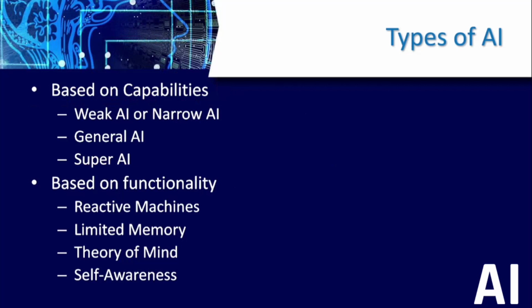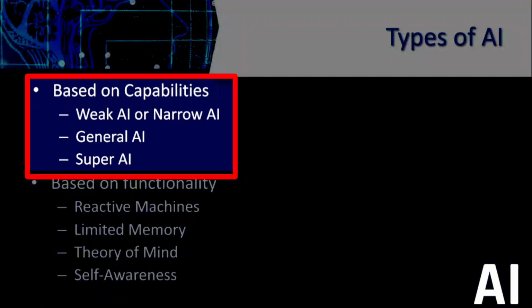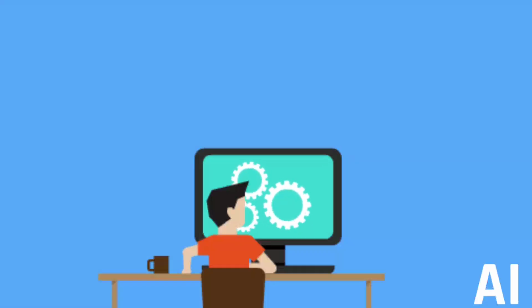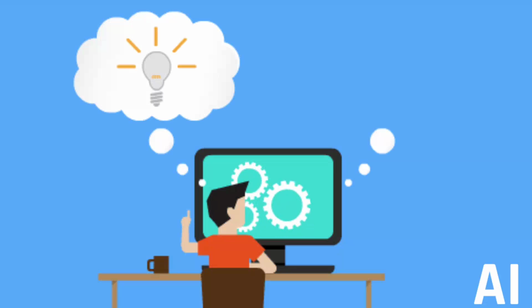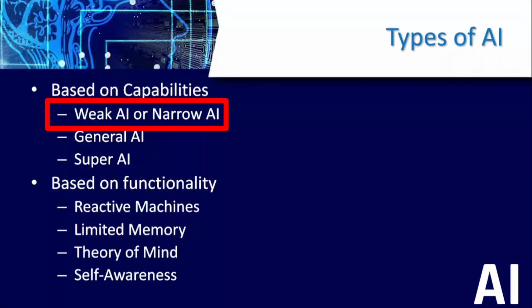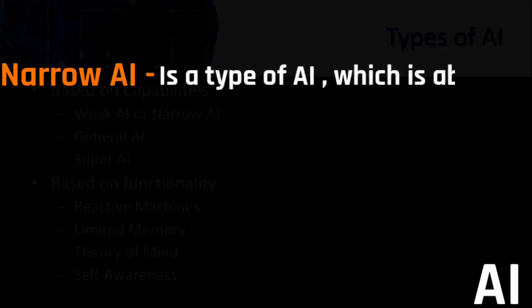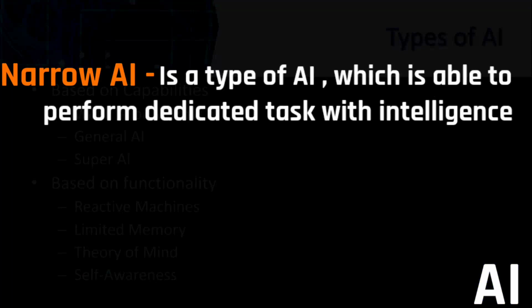So what are the types under based on capabilities? We have mainly three: weak, general, and super. Let us discuss in detail what these are. When it comes to weak, which you can also call narrow AI, narrow AI is a type of AI which is able to perform a dedicated task with intelligence.